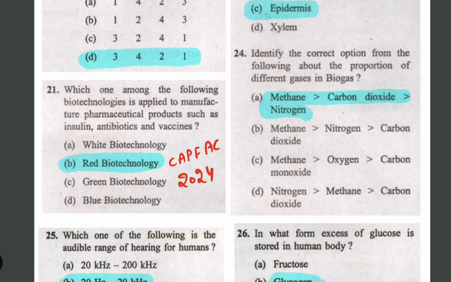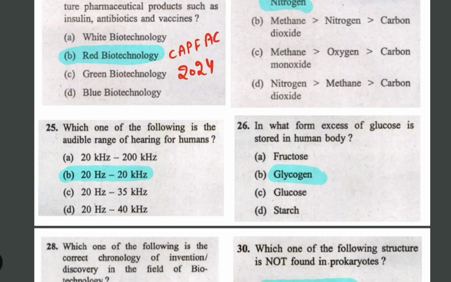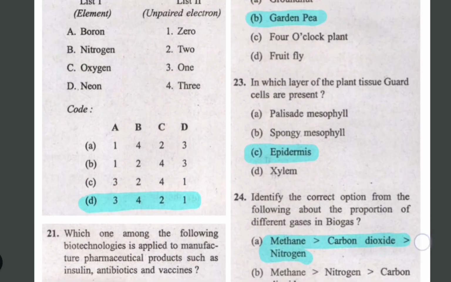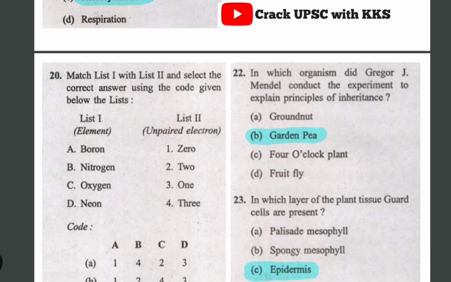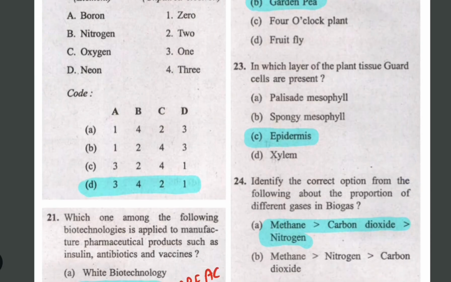Okay. Next one is different types of biotechnology. I have added an attachment showing the different types of biotechnology. And this one is the audible range for humans, 20 Hz to 20,000 Hz. We have been reading this since class 9th, so you must have heard about it. And this one is about the principle of inheritance: Gregor Mendel used the garden pea. He did experiments on garden pea. I have given some value addition also.